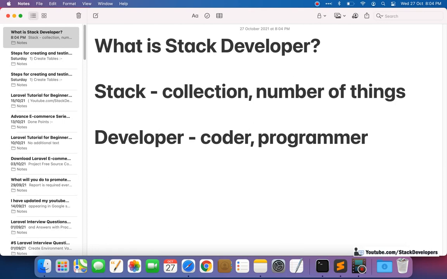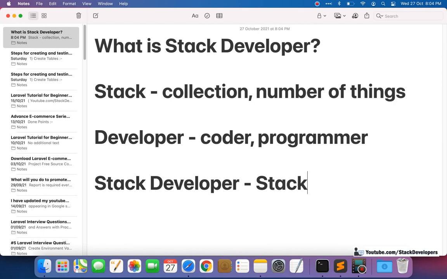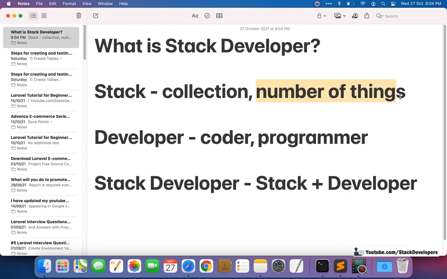Now stack developer is the combination of both, stack plus developer. So what does it exactly mean? A developer who can do a number of things. So which are those number of things?